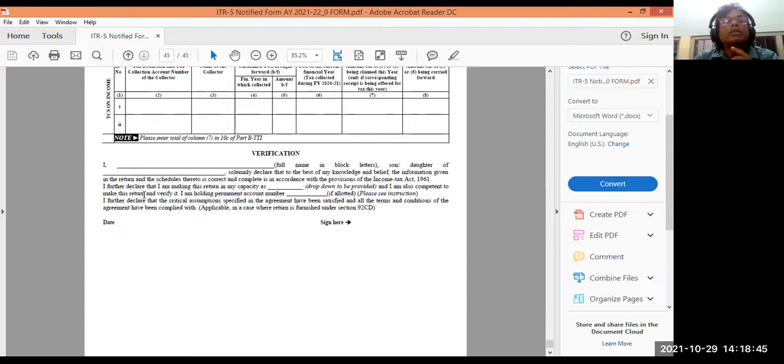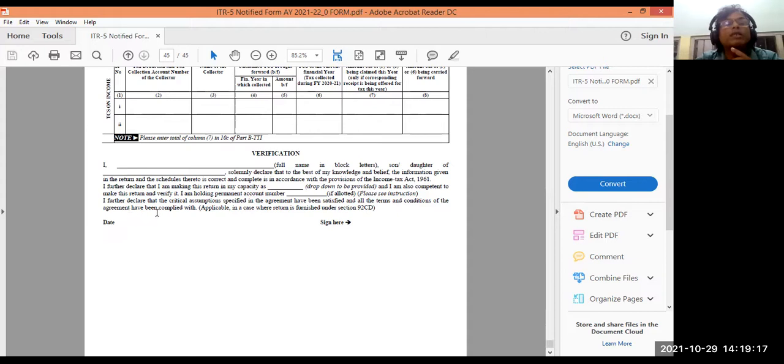And I further declare that I am making the return in my capacity as what? My capacity as SSC or representative; there will be a drop down provided. Options will be given here. You click the one which is applicable to you. I am also competent to make this return and verify it. I am holding permanent account number. Again, you write the permanent account number, the PAN number, as they're asking here. Please see the instruction given.